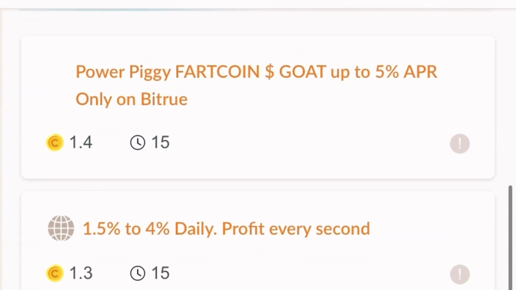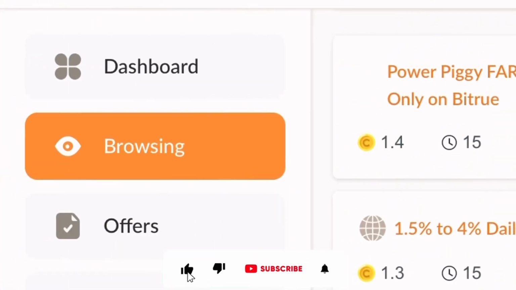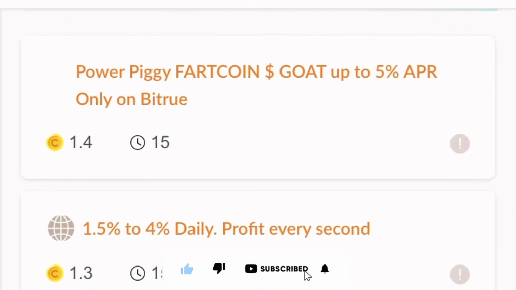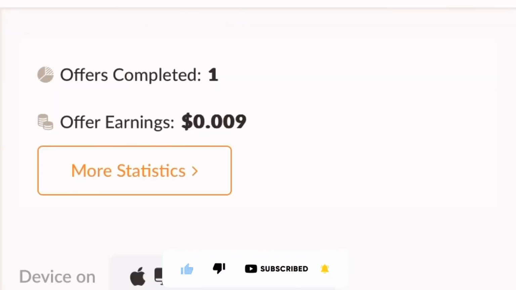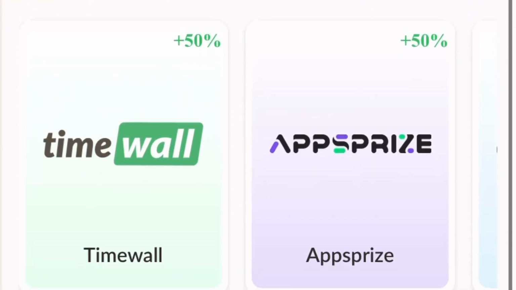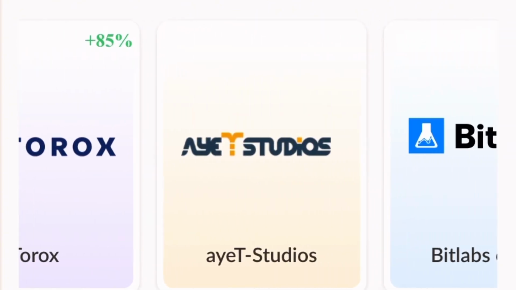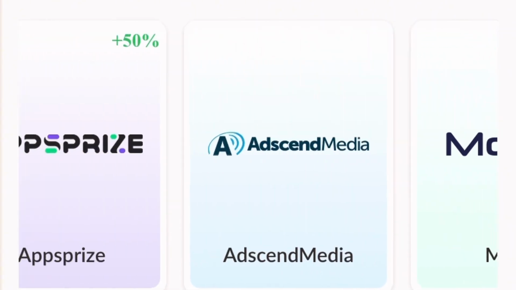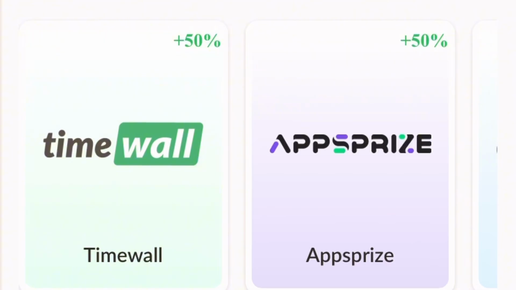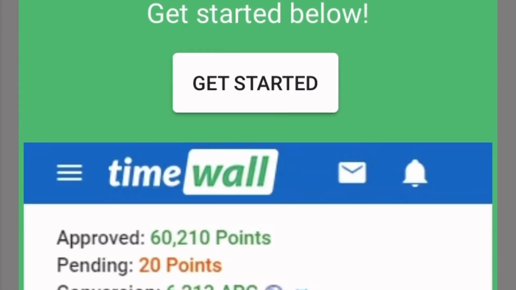Now, to maximize your earnings on this platform is very simple. What you want to do is come over to this icon where you are going to see offer walls. When you go over to offer walls, you're going to see several of these offer partners right here. Like you all know, TimeWall is mostly used by many users online. You can use this TimeWall to increase your earnings. You can use several of these offer partners to increase your earnings. So if you want to use TimeWall to increase your earnings, all you need to do is tap on TimeWall, and it's going to direct you to where you can link your existing TimeWall account, or if you're a new user, you just have to create a new one.